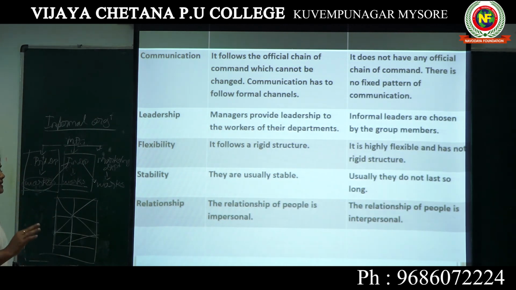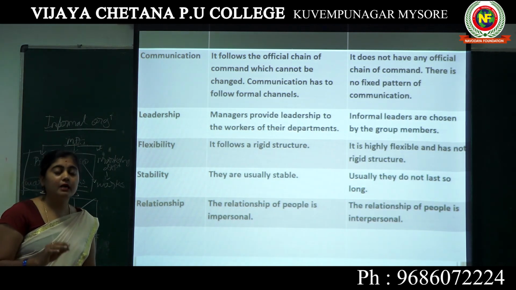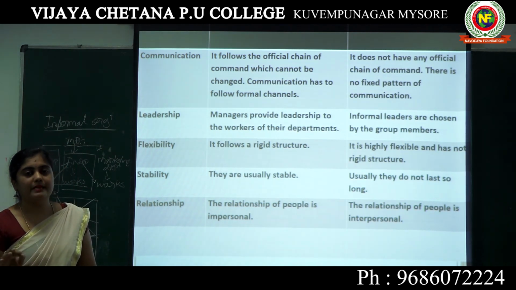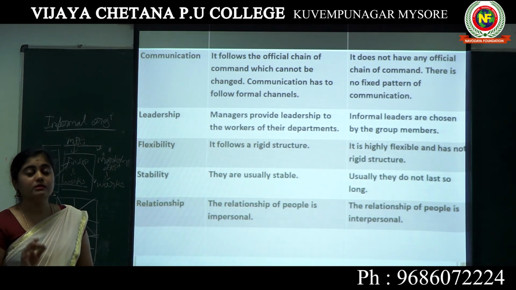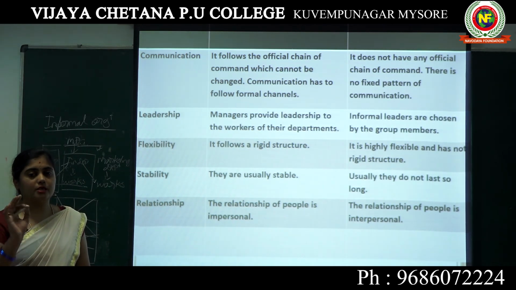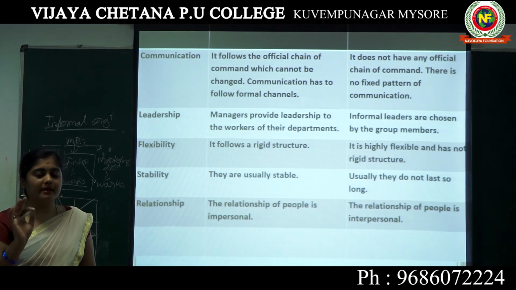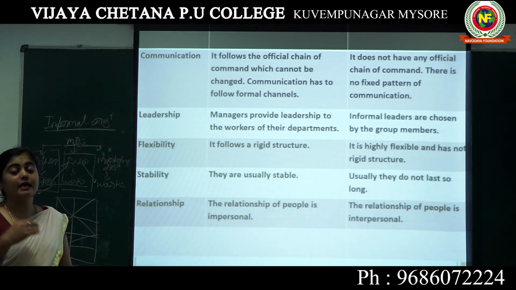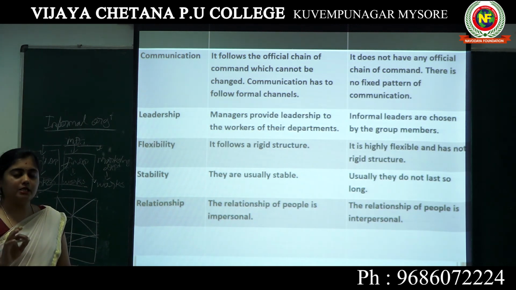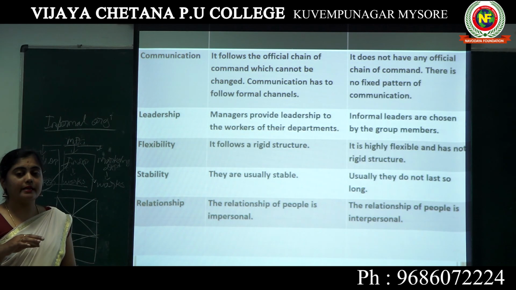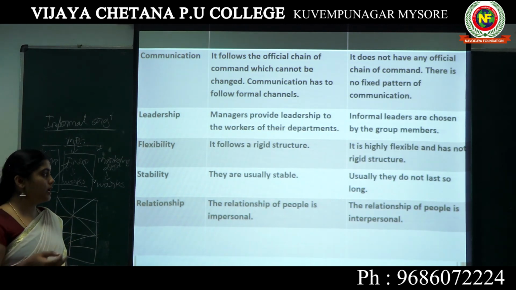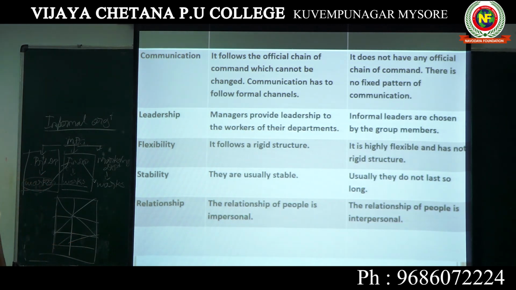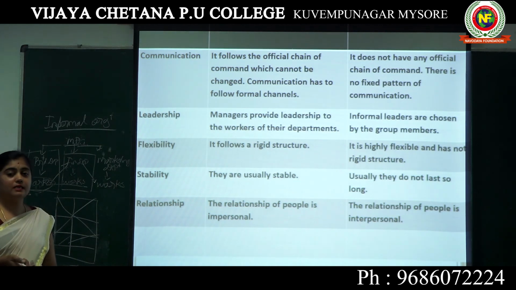The next one, flexibility. On the basis of flexibility, the formal organization is a completely rigid structure because it has to follow the structural framework from the top level management. But in the informal organization, it is completely flexible. Each person can communicate with any other person, or any manager can operate with any other, because of routine work in the workplace. In these cases, we cannot identify a rigid structure.